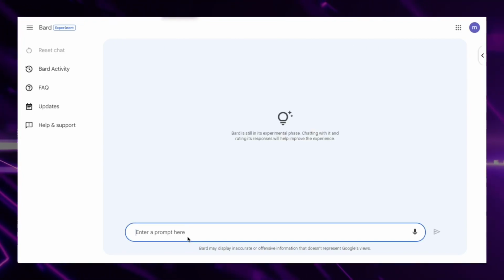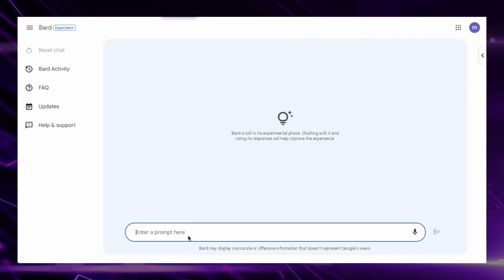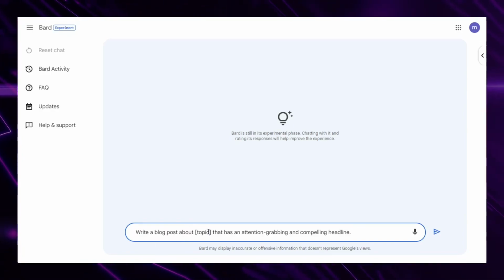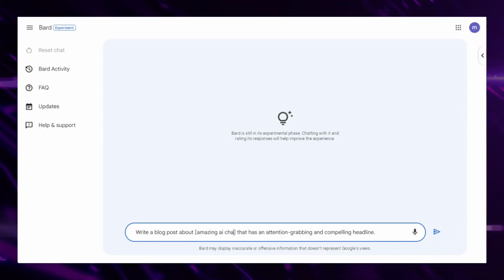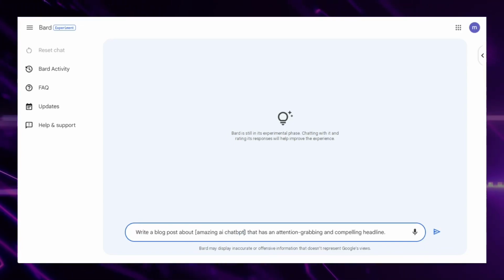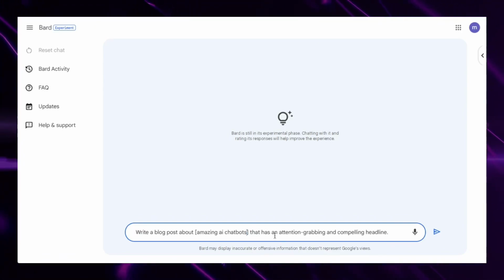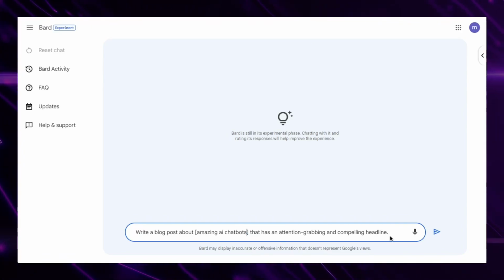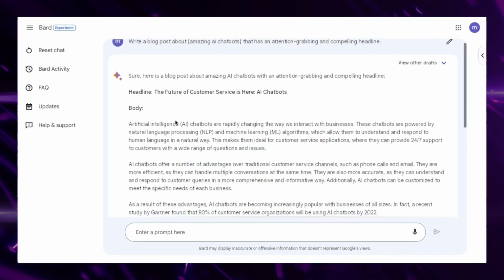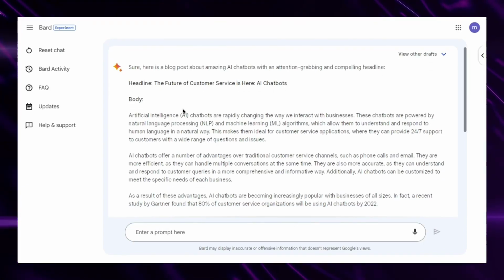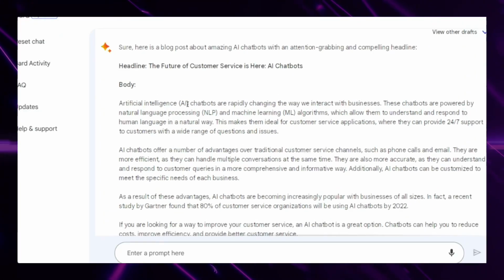I'm going to enter the prompt. It's going to be for a catchy headline for your blog. Okay, write a blog post about amazing AI chatbots. Okay. That has an attention-grabbing and compelling headline. Headline: the future of customer service is here. AI chatbots. Body: artificial intelligence.